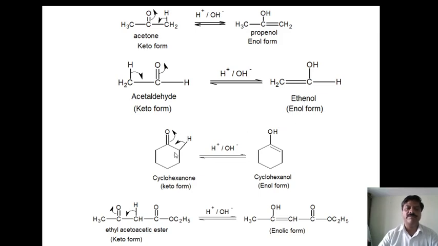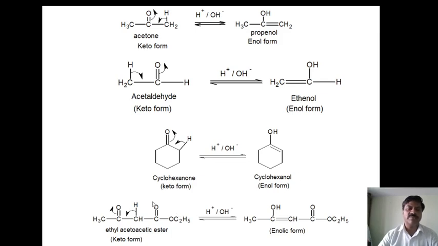And the third example here, cyclohexanone. Cyclohexanone is another example. Here this is the carbonyl group, and adjacent to this carbon, this is called an alpha carbon atom, this is also an alpha carbon atom. Therefore the condition is satisfied and it easily undergoes conversion to the enol form in presence of acid and basic medium by migration of hydrogen atom to the carbonyl oxygen group. Therefore, cyclohexenol will be formed. Therefore, keto form is converted into enol form.